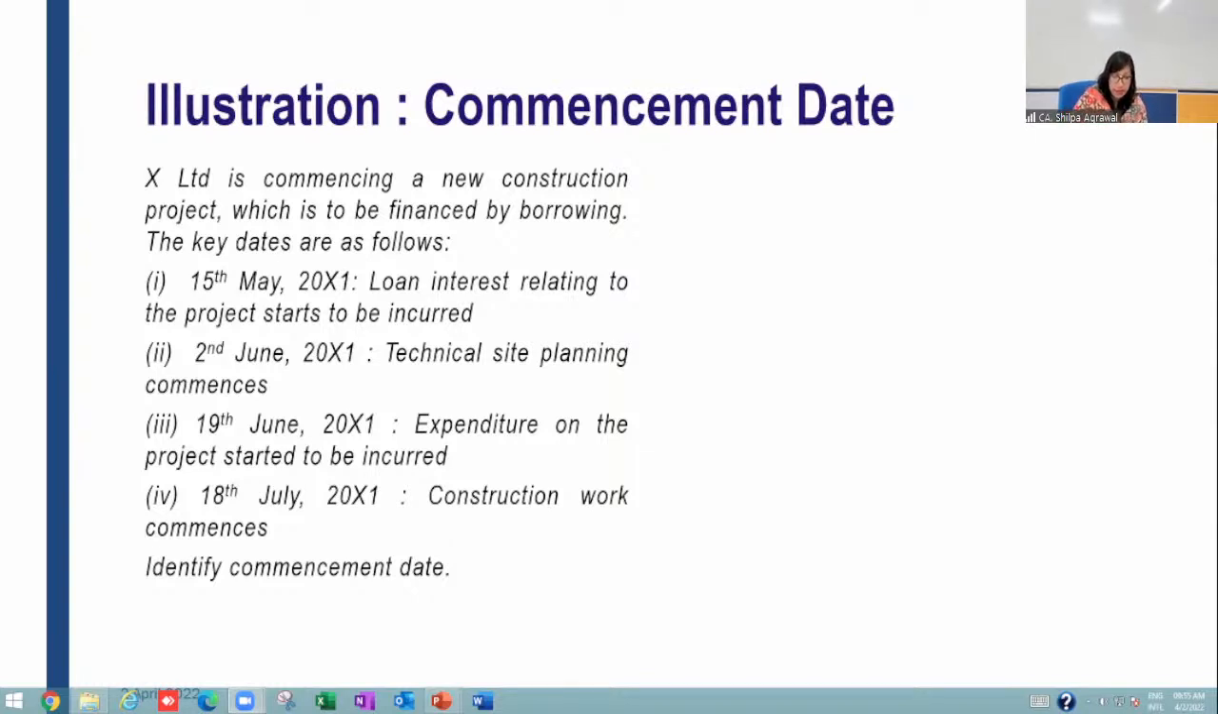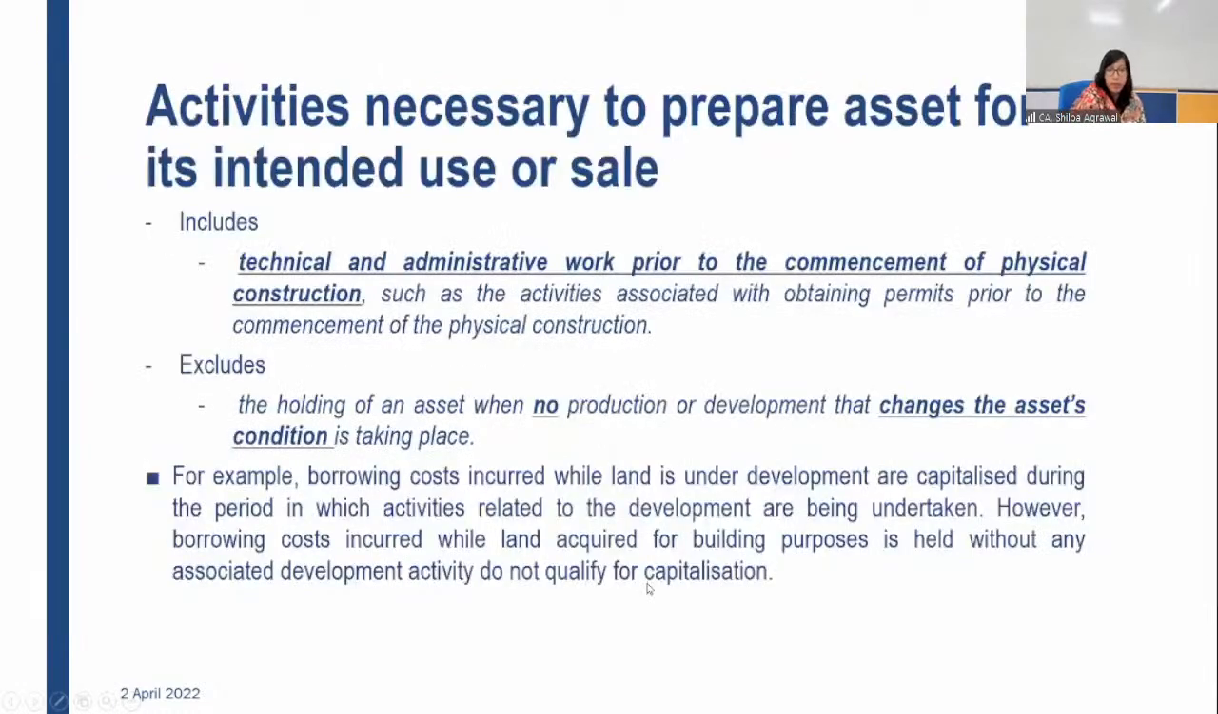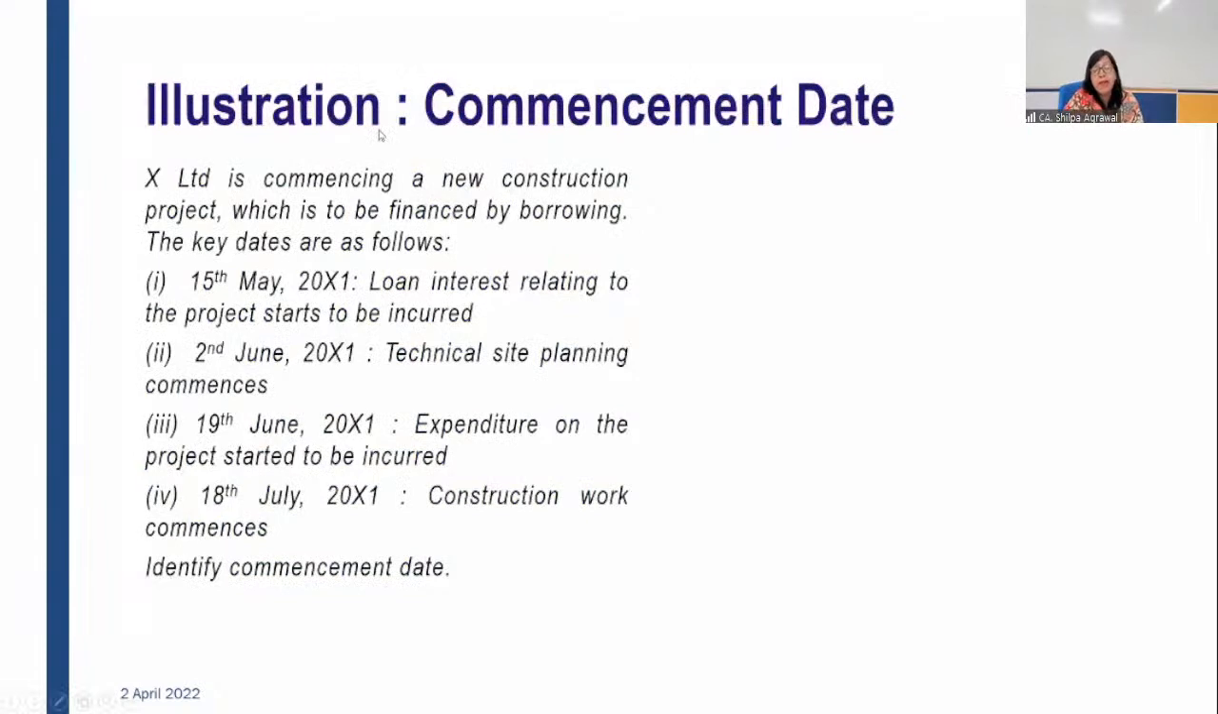Fine. Why will it be 18 July? Expenditure on the project started to be incurred. Construction work commenced. Technical site planning commences. If you go through the earlier slide, let me go to the earlier slide. Here, see, technical work prior to the commencement of physical construction will be considered as included activities. So, even if we are doing technical site planning commencing from 2nd June, it means your activity has been started.